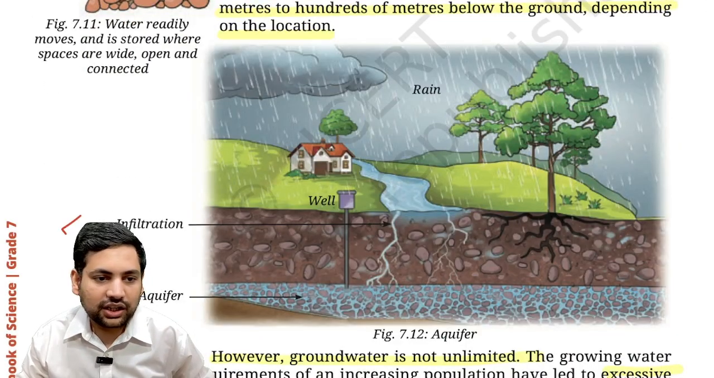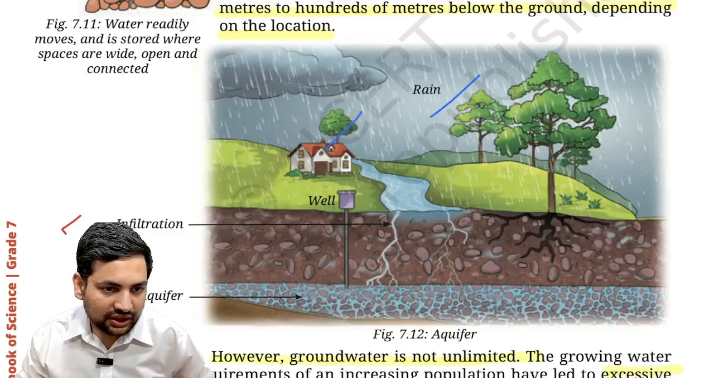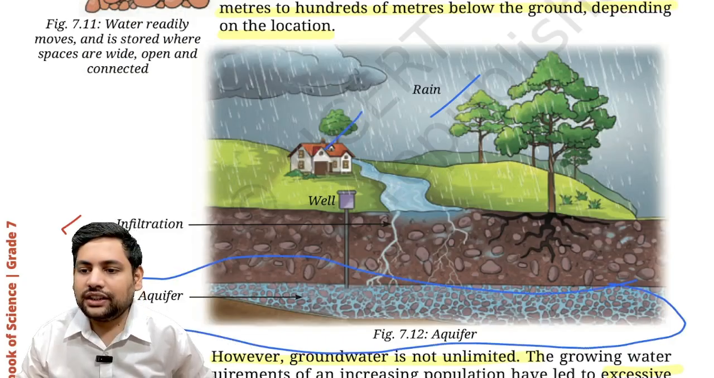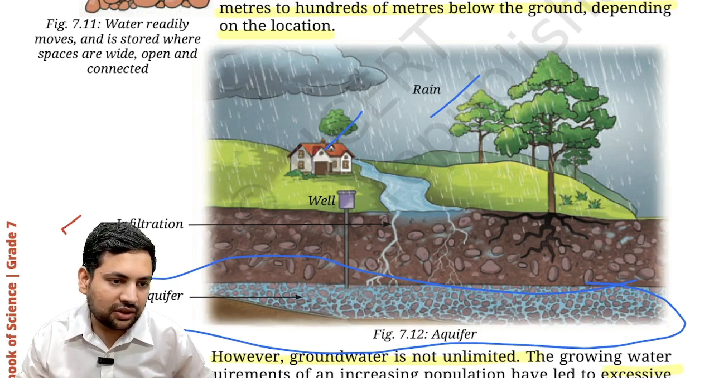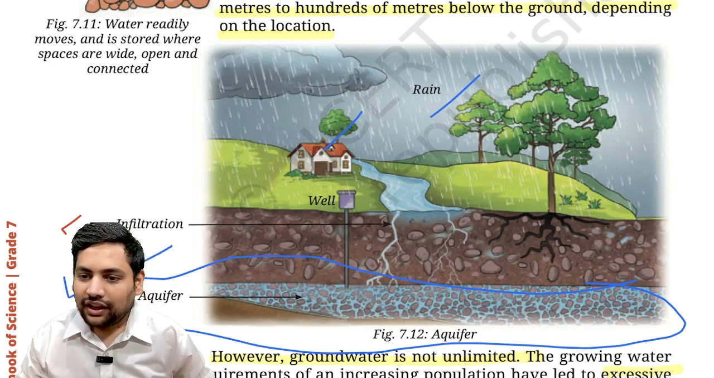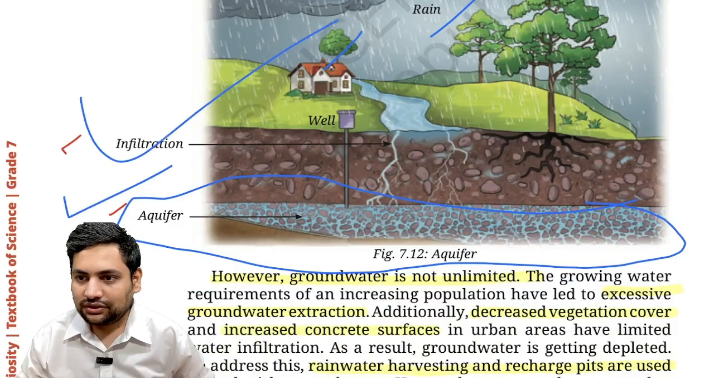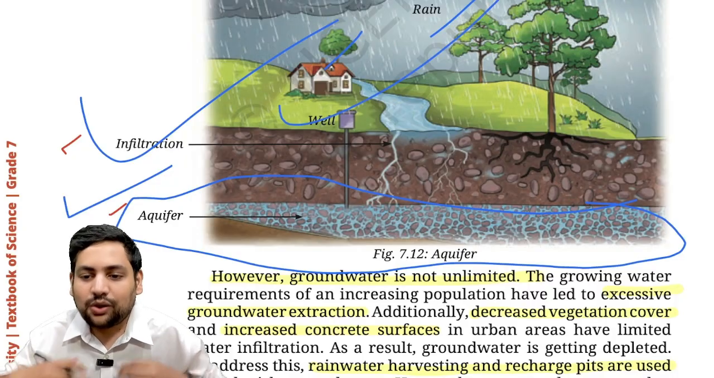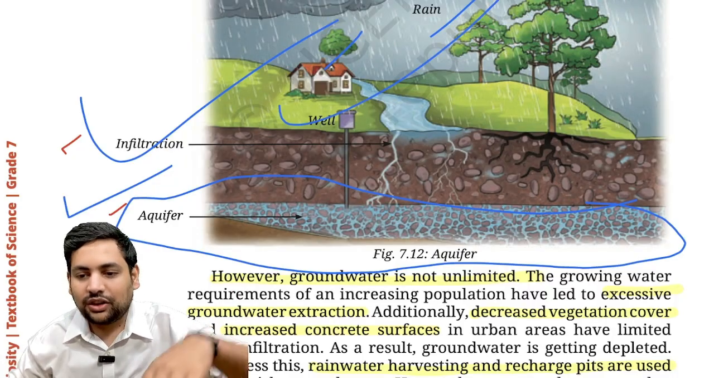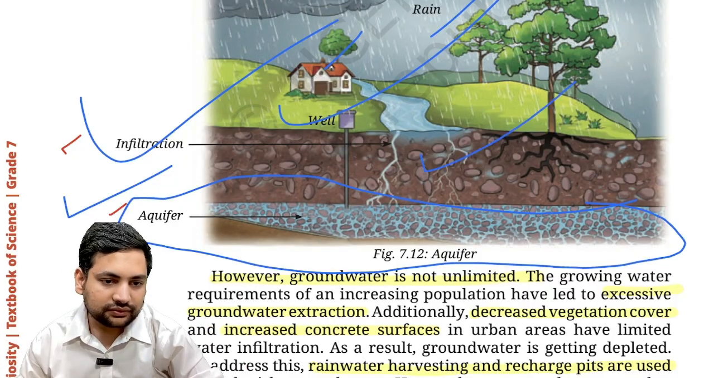You can see it here: rain, sea, well. So at the bottom layer, where the water is collected, this is called the aquifer. Aquifers are recharged how? Using infiltration of water. Understood? Whenever there is rainfall, there will be infiltration also. If you have not made it a concrete jungle, if it is normal soil, there will be infiltration.